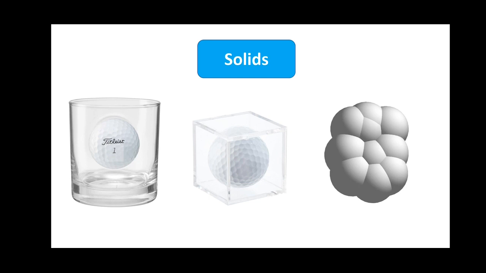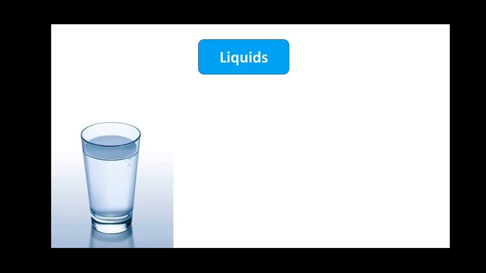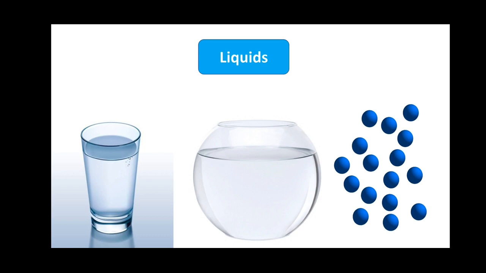Now consider water, which is in liquid state. Wherever we store the water, it takes the shape of the container where it is placed. For example, if we pour water into differently shaped tumblers, the water will take the shape of the tumbler. It is because the molecules in the liquid are loosely packed as shown here.